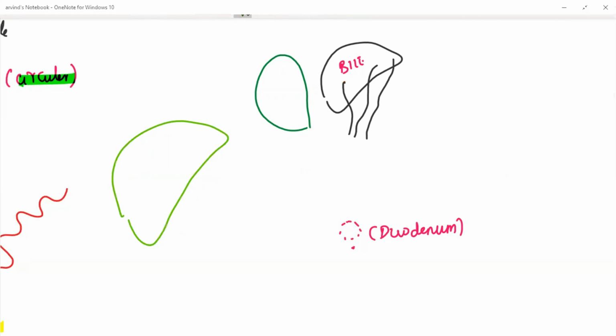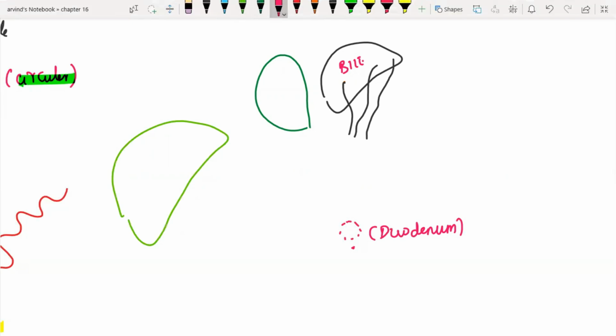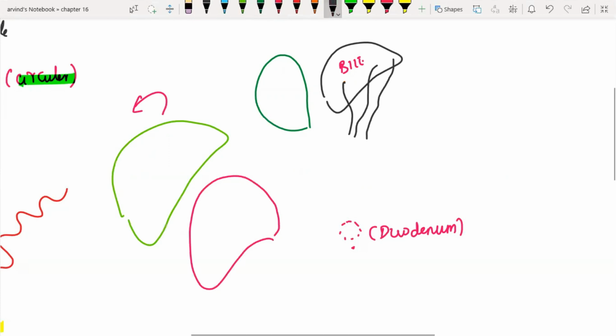Now imagine I have taken the liver from that person standing opposite to me, and I'm turning it anti-clockwise. I'm just turning it in this direction. So what I will observe is something like this now. Right? I've just tilted it,